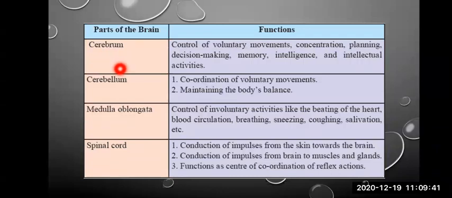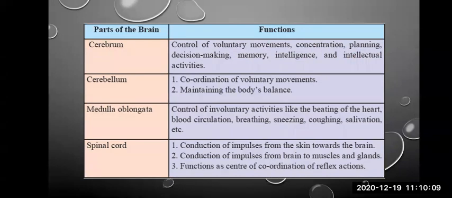It is also related to concentration, planning, decision making, memory, intelligence, intellectual activities, as well as the artistic nature of the person. As I have told, the brain is divided into two hemispheres, right hemisphere and left hemisphere.